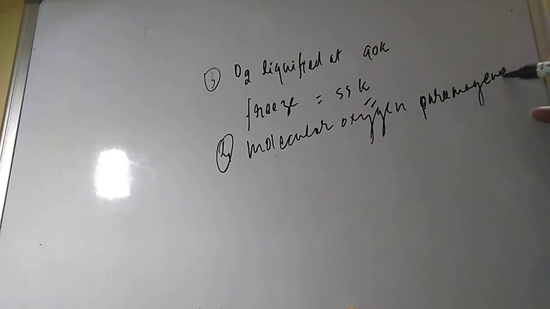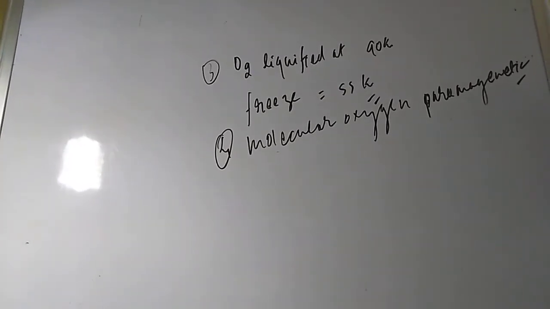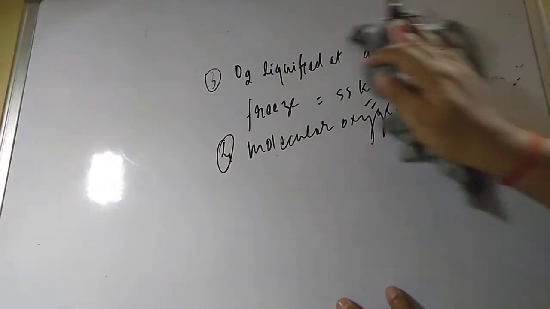Because when we study the molecular orbital diagram, you will find there are two unpaired electrons in the antibonding orbital of oxygen. So the O2 molecule is paramagnetic.